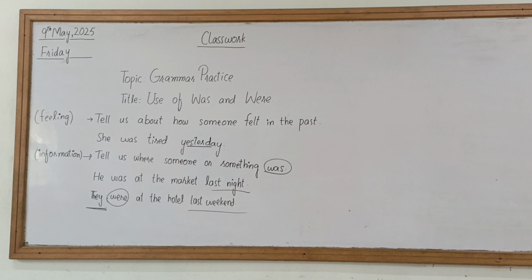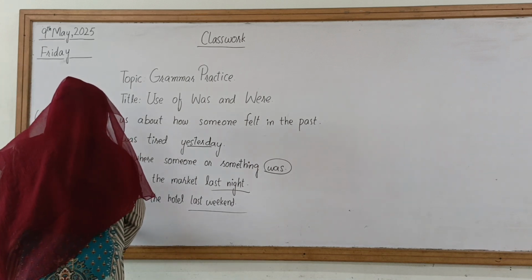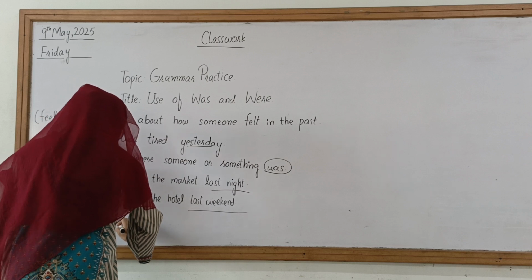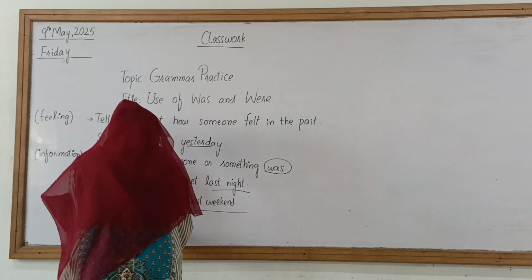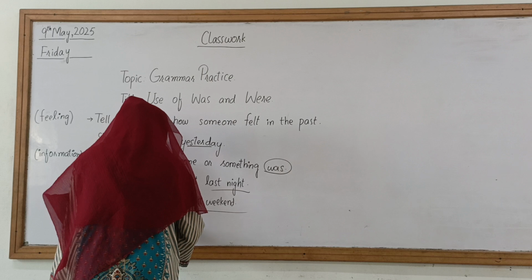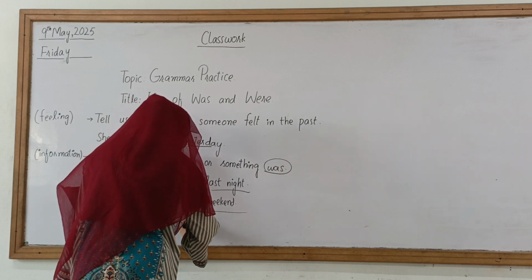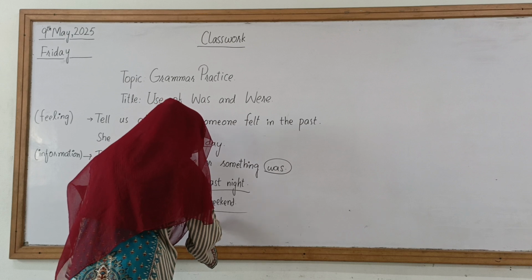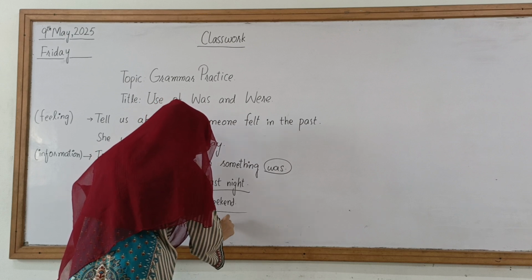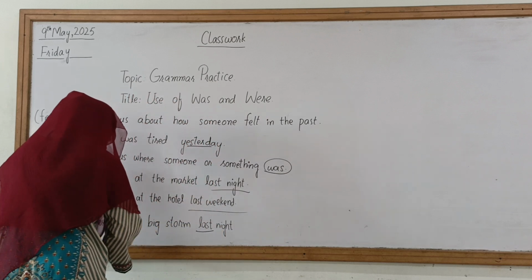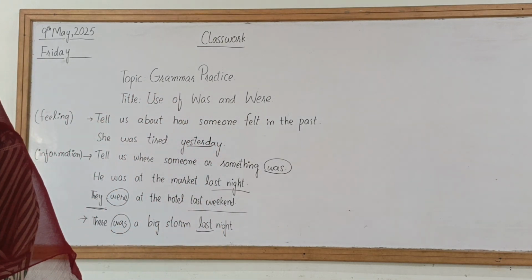For example, if we say there was a big storm last night, okay? See, there was a big storm last night.